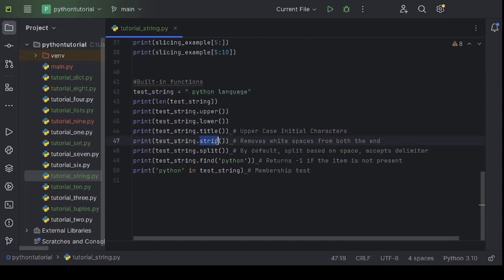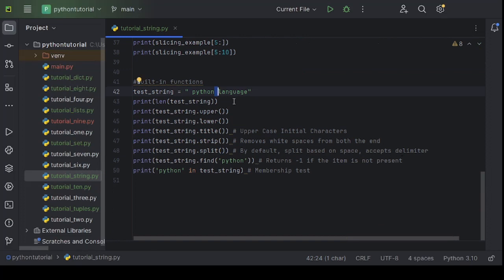Strip is used to remove the white spaces from both ends. For our understanding, I have added a white space here. We will be removing this white space using strip. Split is a built-in function used to divide the whole string into multiple strings. It takes a delimiter. By default, the delimiter is a space. That means it will break the string based on spaces.